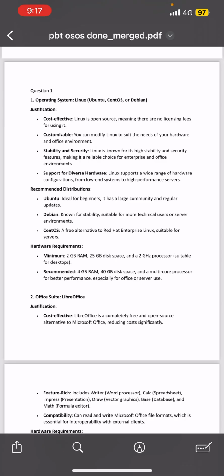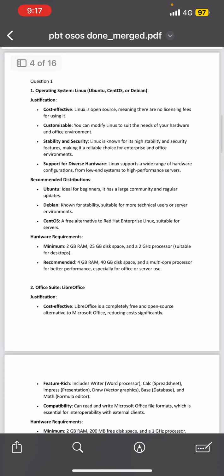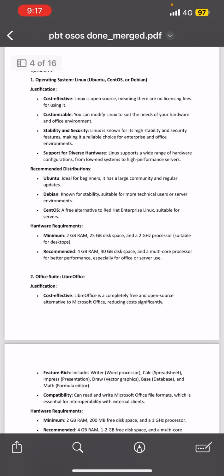The third one is stability and security. Linux is known for its high stability and security features, making it a reliable choice for enterprise and office environment. The fourth one is support for diverse hardware, because Linux supports a wide range of hardware configurations from low-end systems to high-performance users.